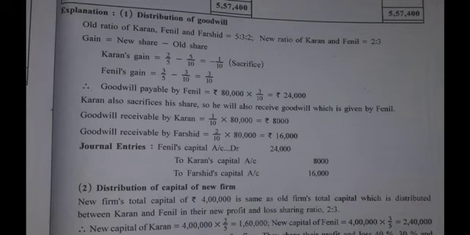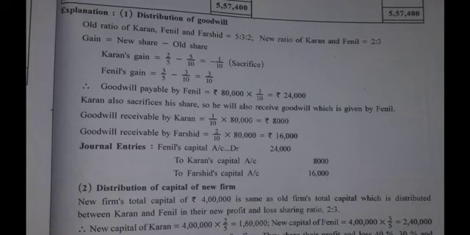You can see the old ratio is mentioned, 5:3:2. On this basis, you will obtain the amount of goodwill payable to Farshid, and you will write down the necessary journal entry, the only one, and you will post it accordingly.